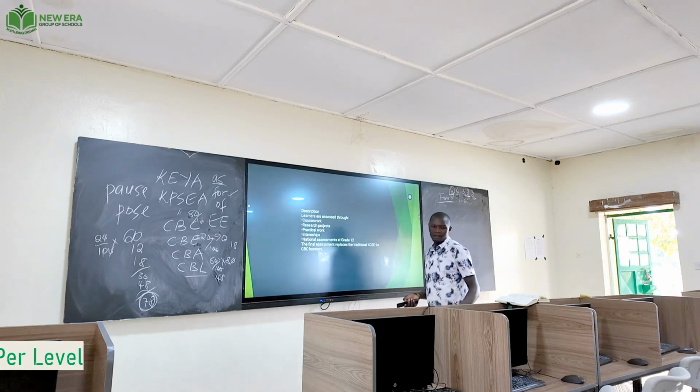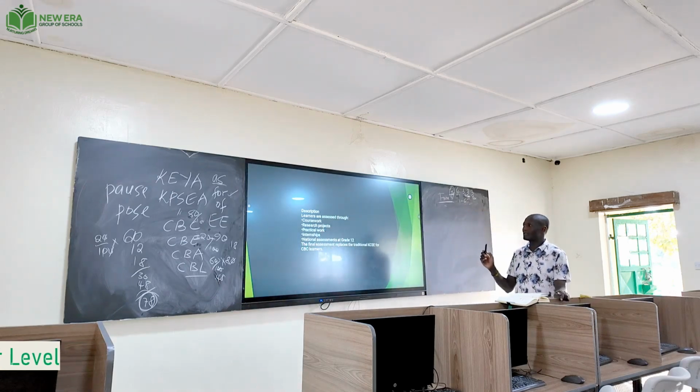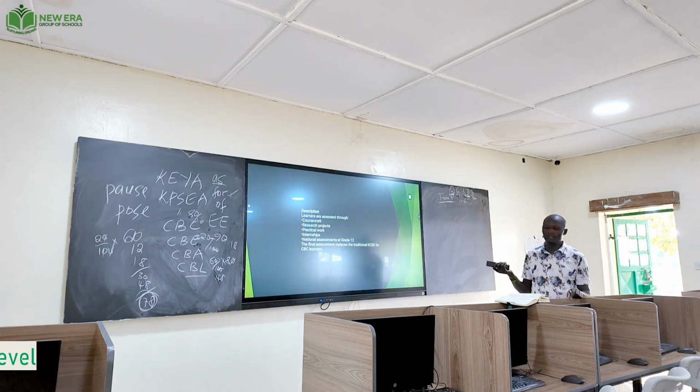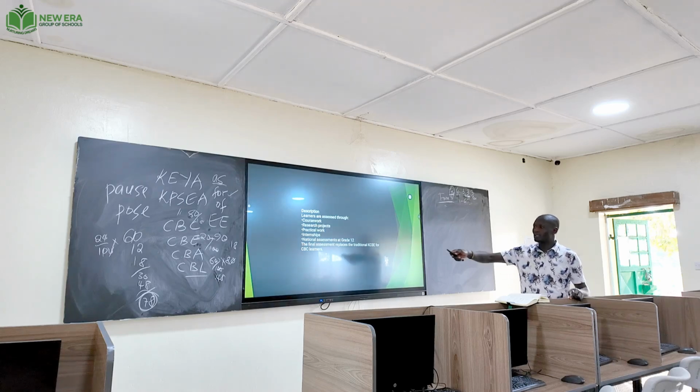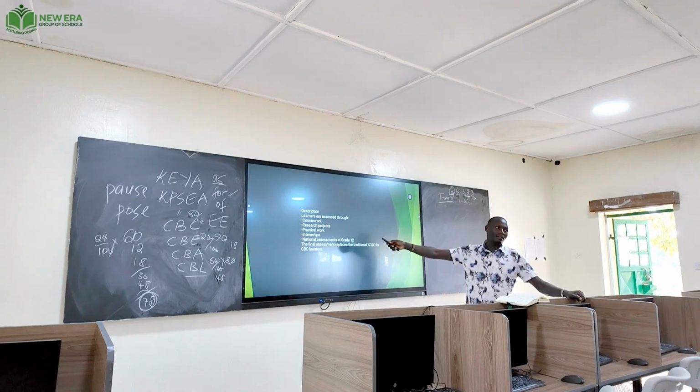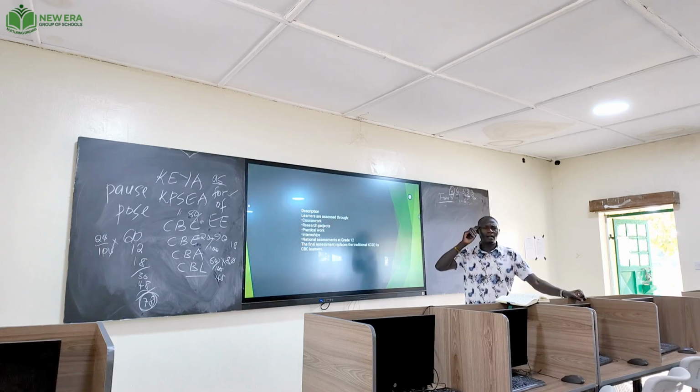Under grade 10, 11 and 12, learners are assessed through coursework, projects, practical work, and internships. Internships are where the child, on reaching grade 11 and 12, goes for an internship just like in colleges, especially those taking technical courses like woodwork, aviation, building and construction, electricity, or engineering courses.